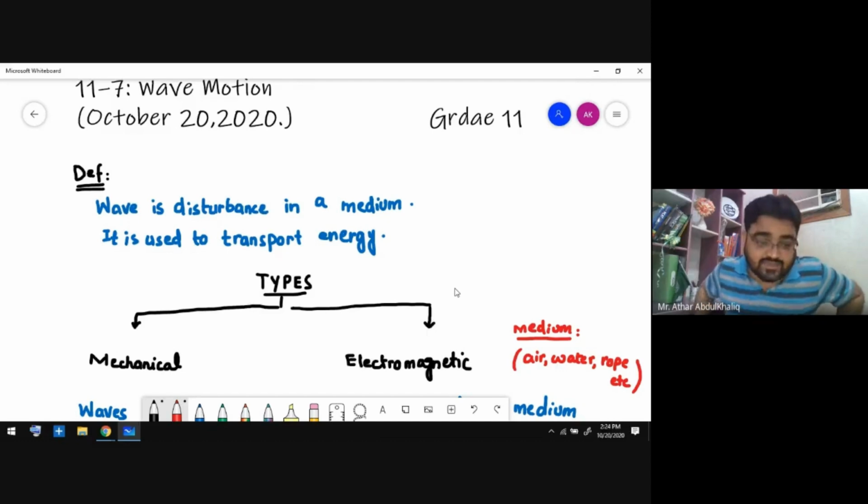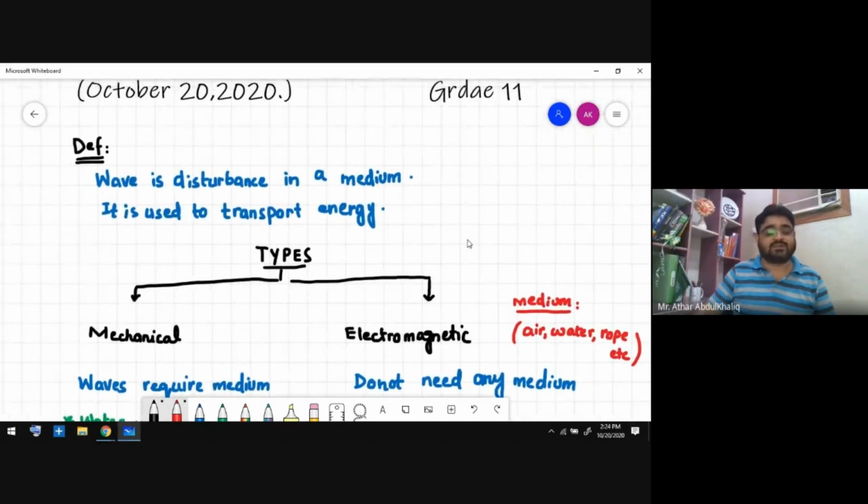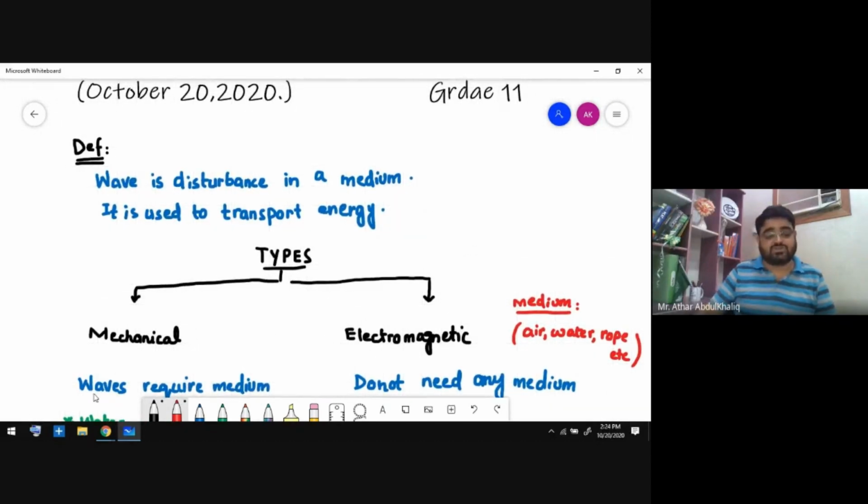What is a mechanical wave? A mechanical wave is a wave that needs a medium to move the particles or to transport the energy. A wave that requires a medium is called a mechanical wave, and a wave that does not require any medium is called an electromagnetic wave. Which waves require a medium? Like the wave in the water, the wave in the rope, and sound waves. Sound waves travel when there is a medium between you and the source.